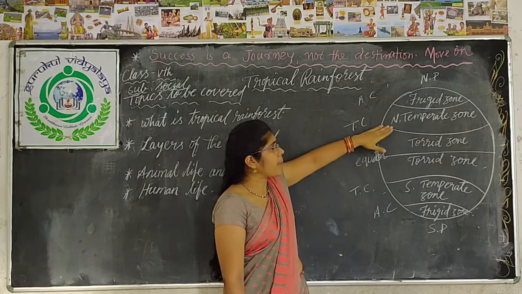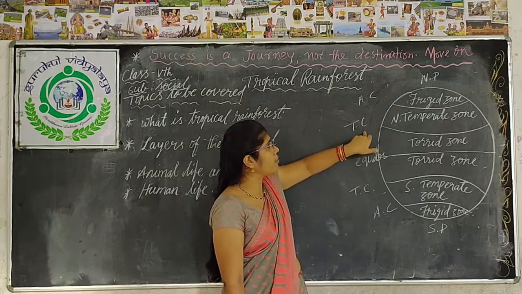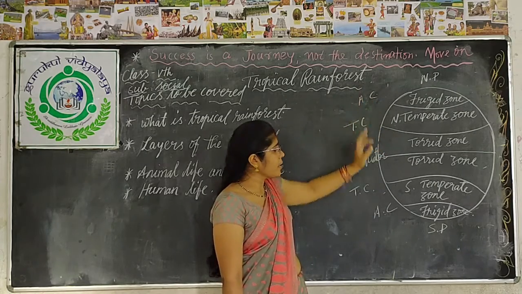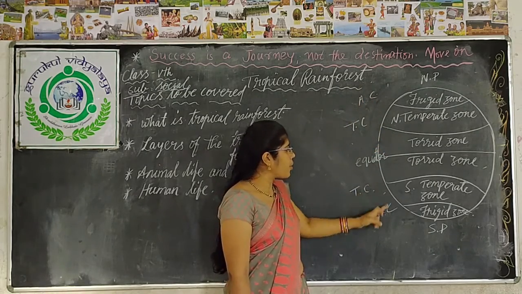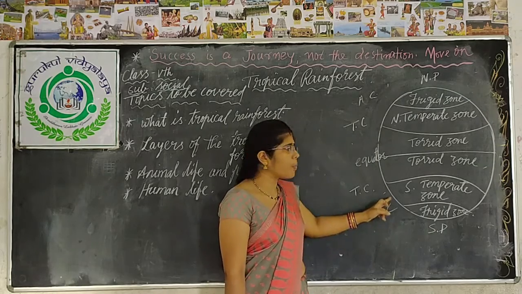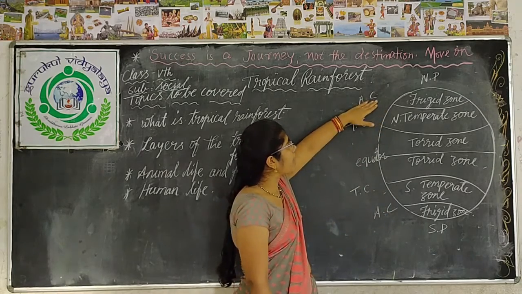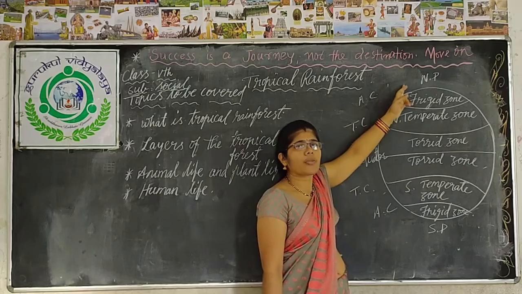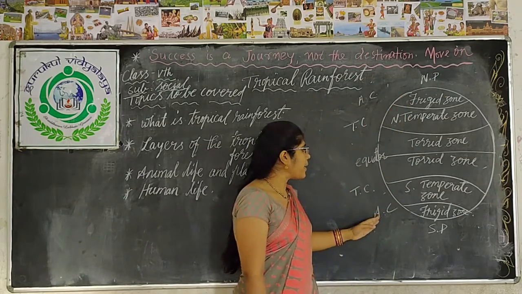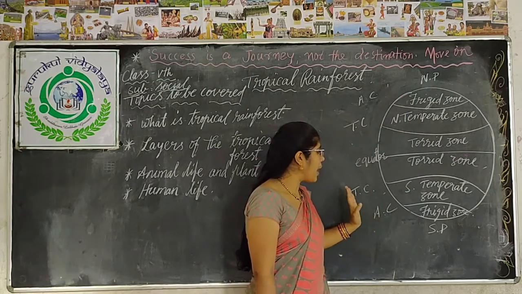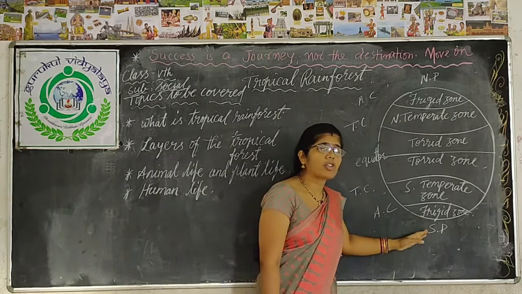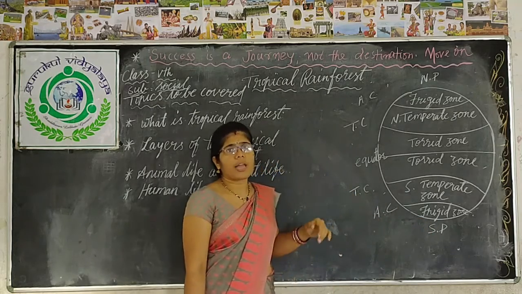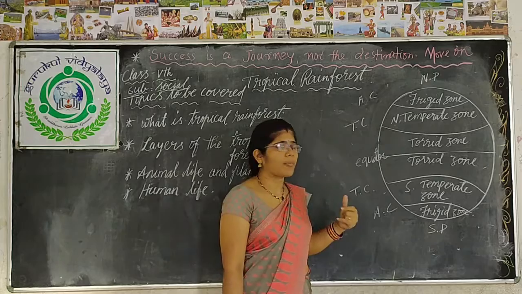The next one is temperate zone, from Tropic of Cancer to Arctic Circle, and Tropic of Capricorn to Antarctic Circle in the south. Arctic Circle to North Pole is the North Frigid Zone, and Antarctic Circle to South Pole is the South Frigid Zone. That we have discussed in the last chapter.